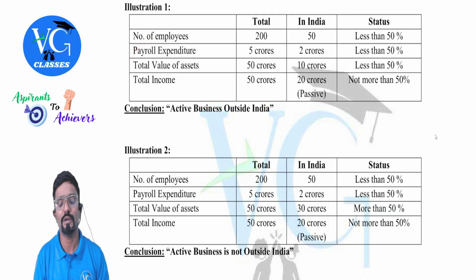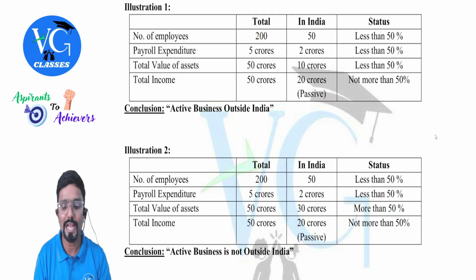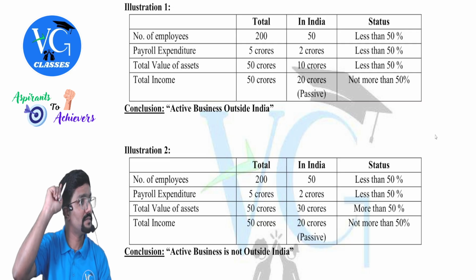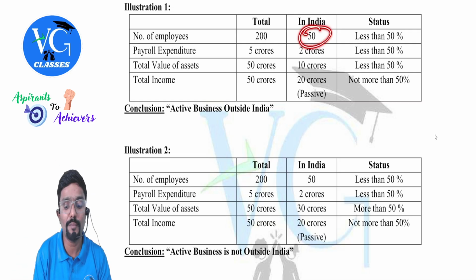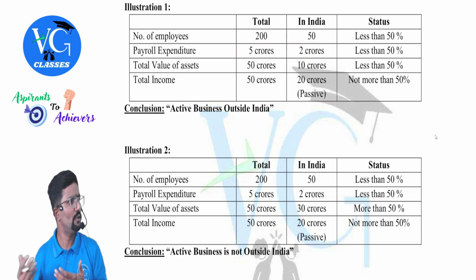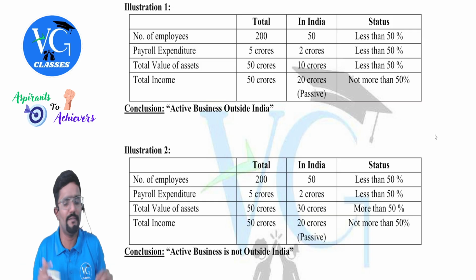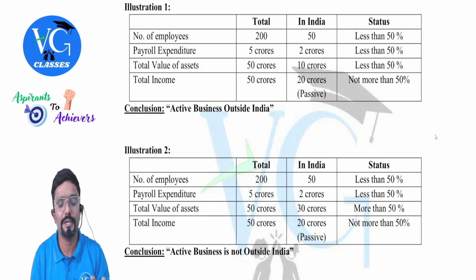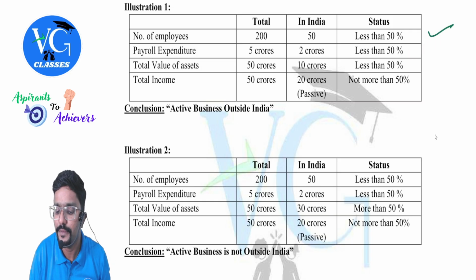Next, payroll expenditure. Total is 5 crore. Total salary paid to employees is 5 crore. In that, how much are we paying to the employees in India? 2 crore. Again, less than 50%. 2 crore divided by 5 crore, less than 50%. Satisfied. Let me put a tick here.